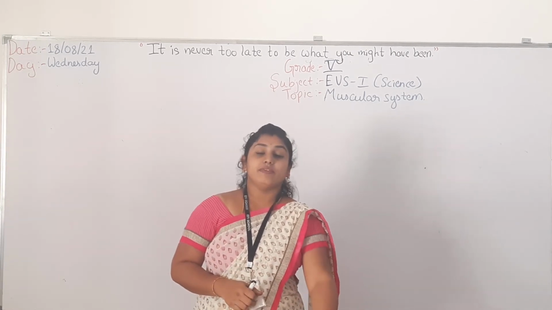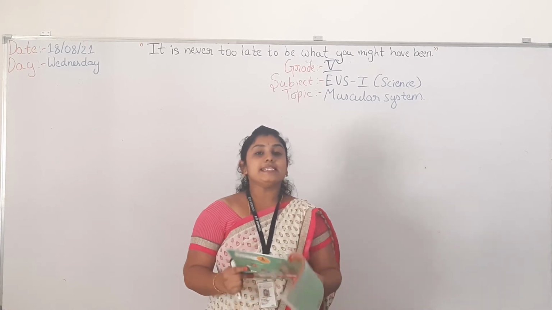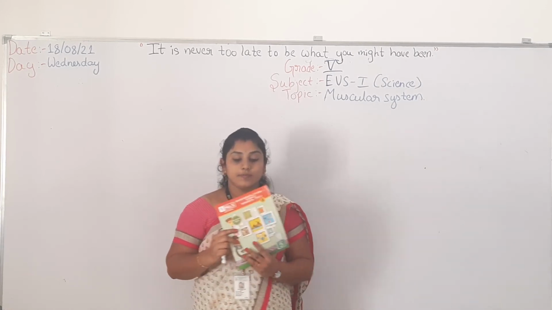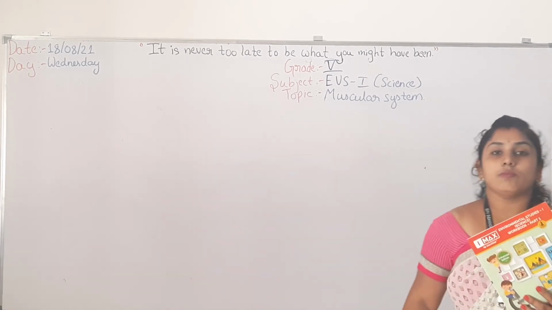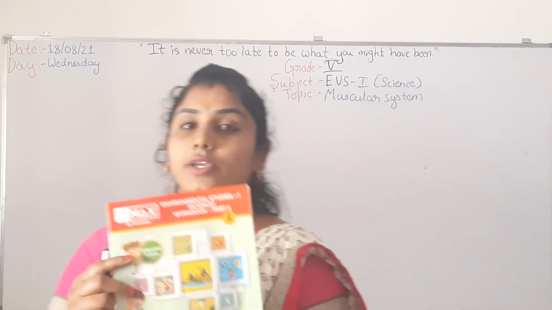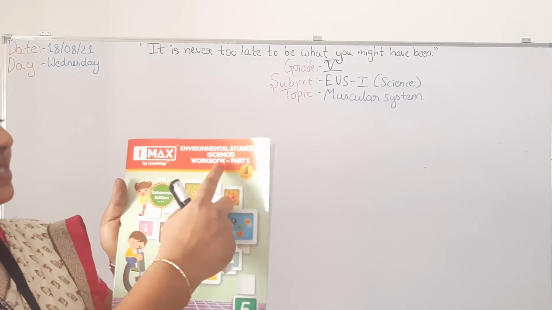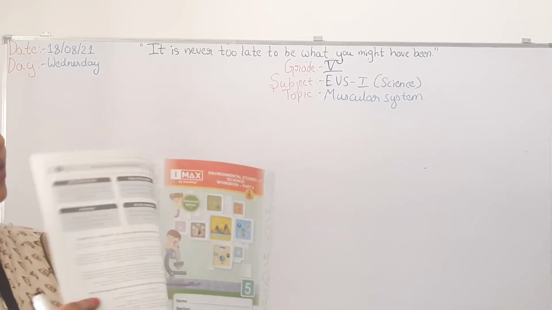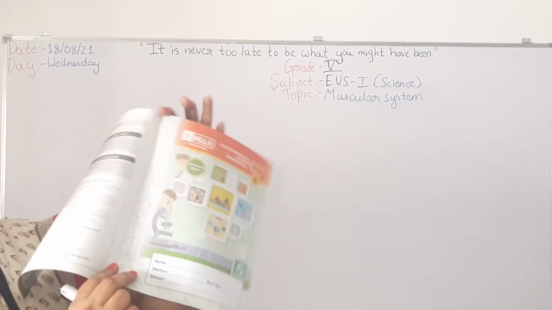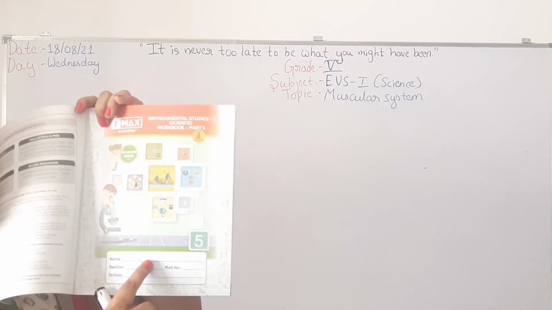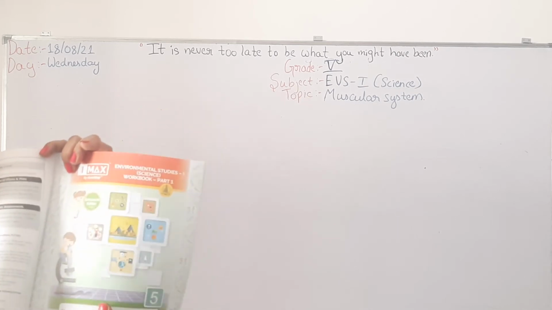But before ending this session, please open your workbook. Please open the workbook, students. Along with the textbook, you are getting the workbook also. That is Environmental Studies Science Workbook Part 1. Just open the first page. You can see your name. You have to write down your name, section and school.